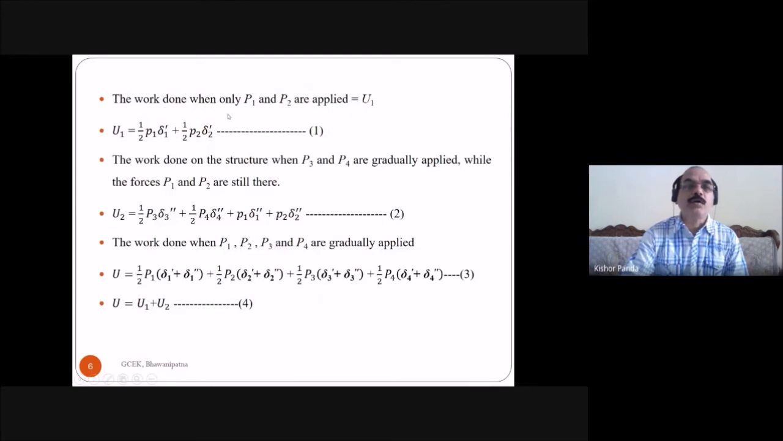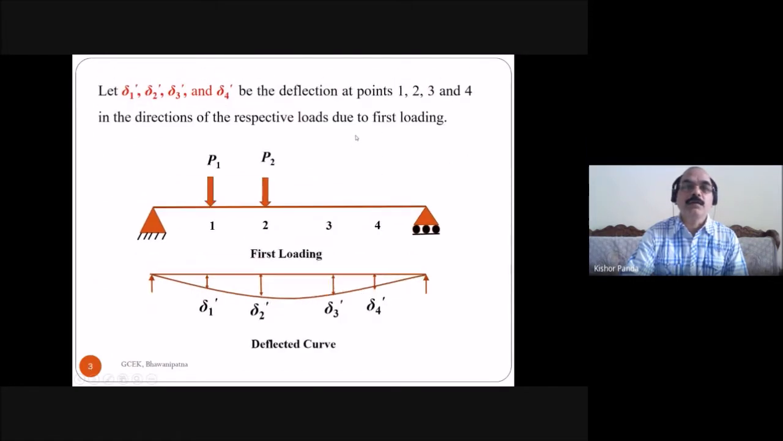We have to take the work done when only P1 and P2 are applied gradually. When P1 and P2 are applied gradually, what is the work done due to these two forces? You know that when a force is applied gradually, the work done is half into P into delta.